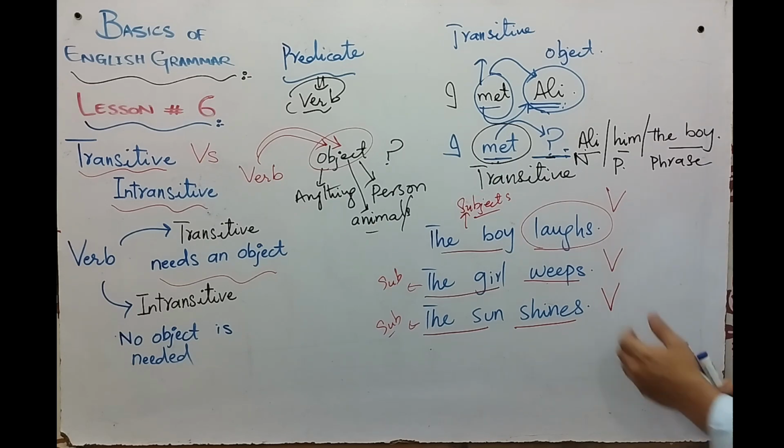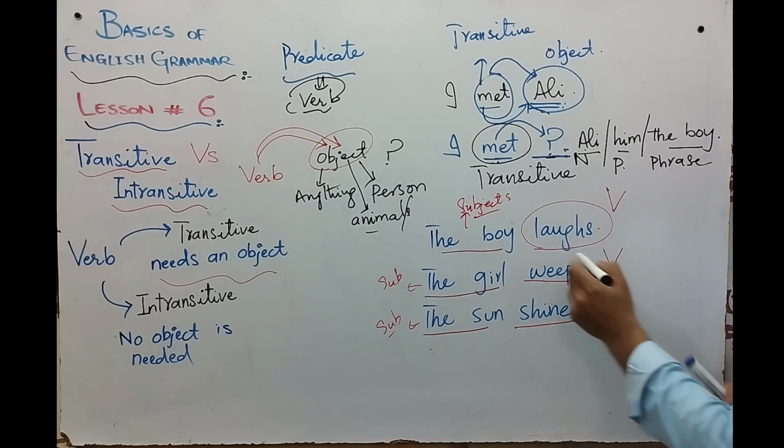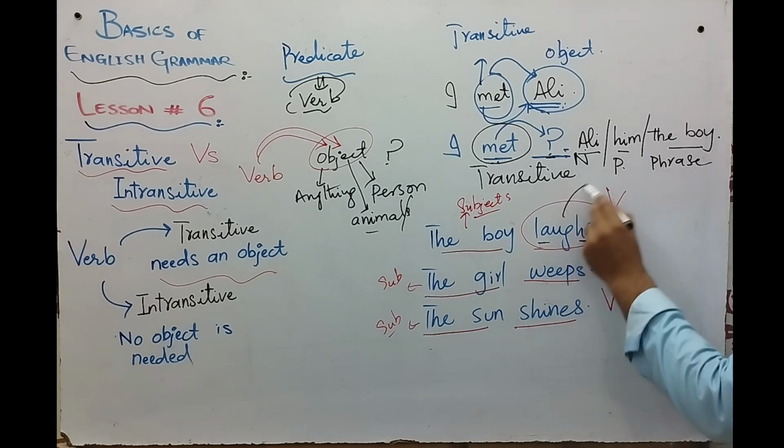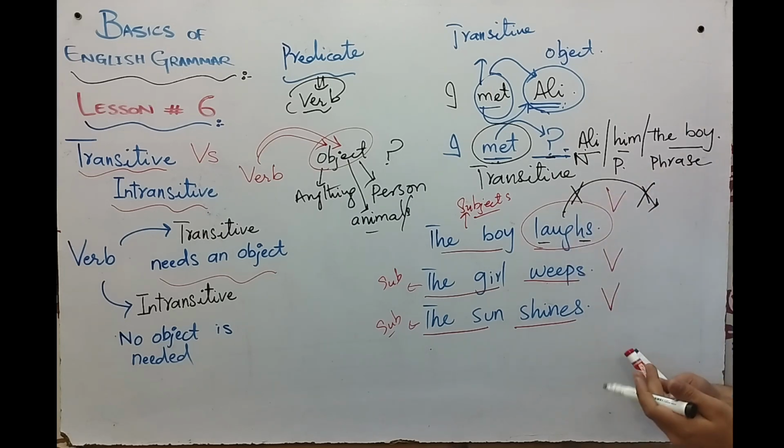Now, we can see that all these three sentences are complete in their meaning. This verb laugh doesn't need any other thing to complete its meaning because the action is not passing. The action has been stopped here. That's why the meaning of laugh is complete.